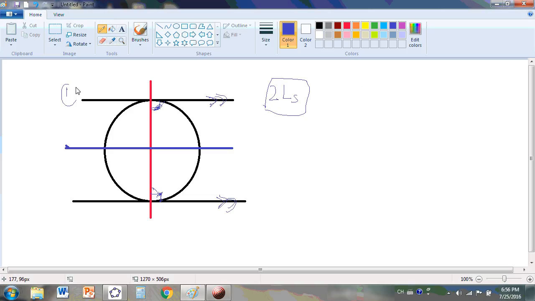That's step one. Step two: from this we can easily prove that the sum of angles in a triangle is 180.